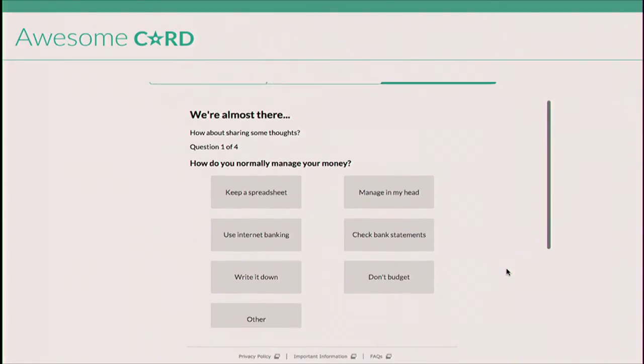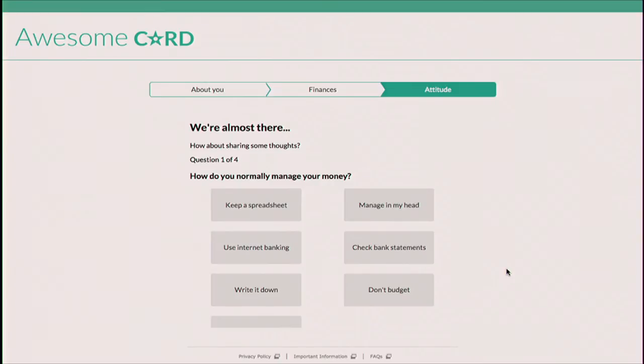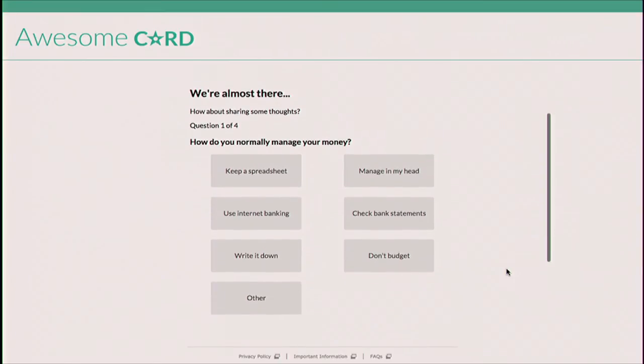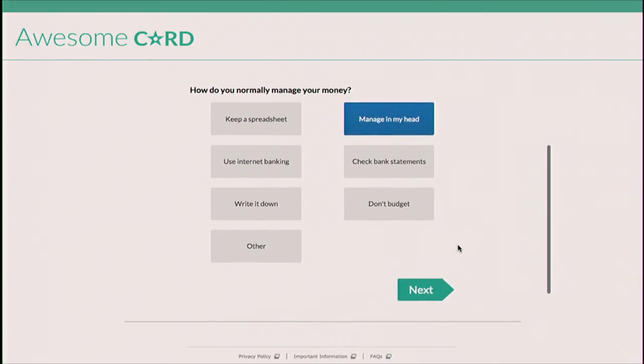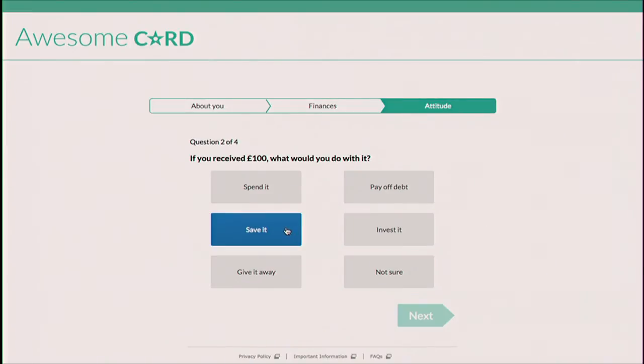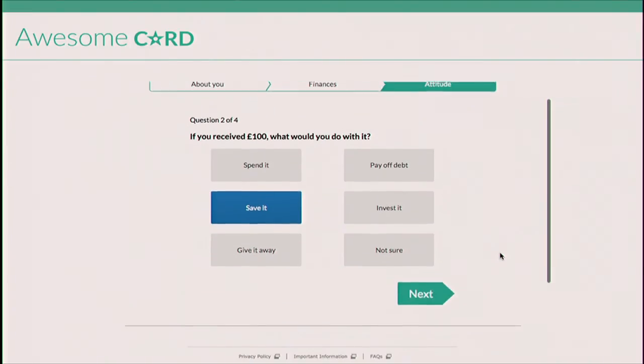And moving along to chapter 3, this is where some of the more exciting stuff kicks in. This is an area of behavioral finance that I know a lot of you have been investigating. We've been working directly with researchers out of Cambridge and also leveraging data that's come out of high street banks and all the way up to alternative lenders. And this has allowed us to build an easy workflow for the consumer to declare some of their information.